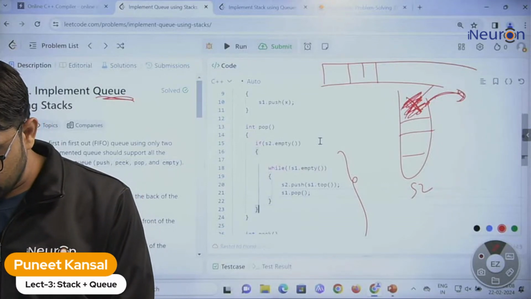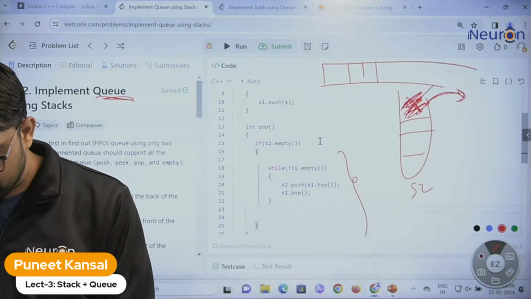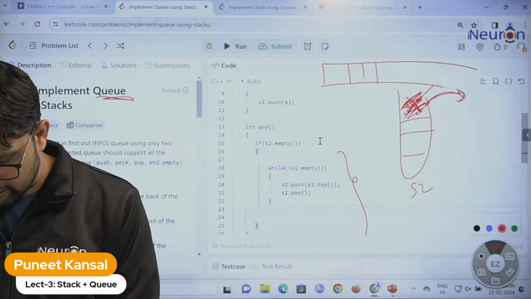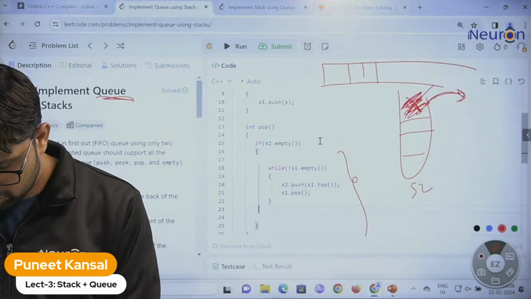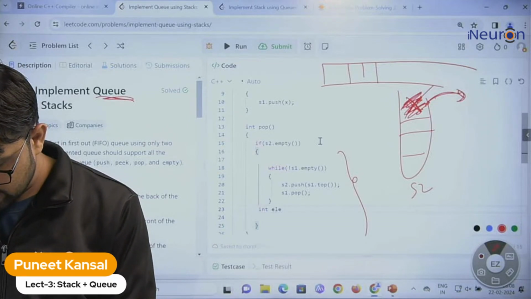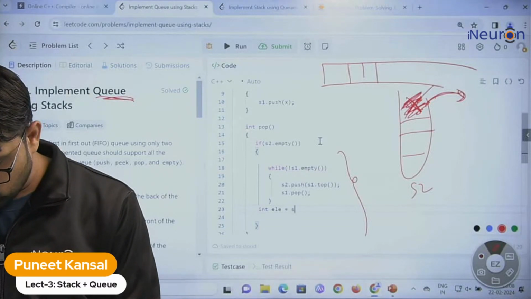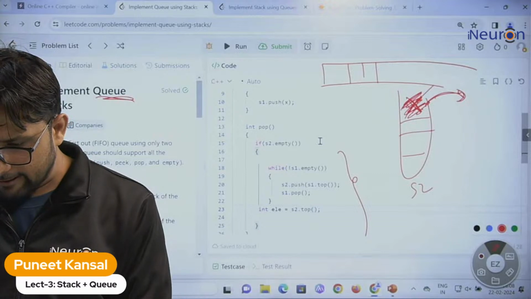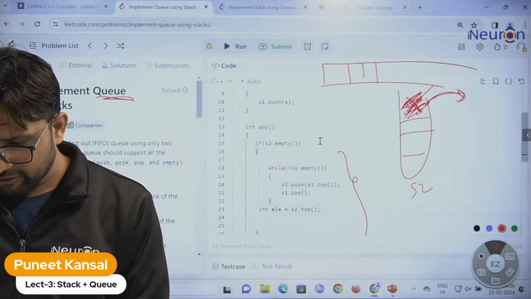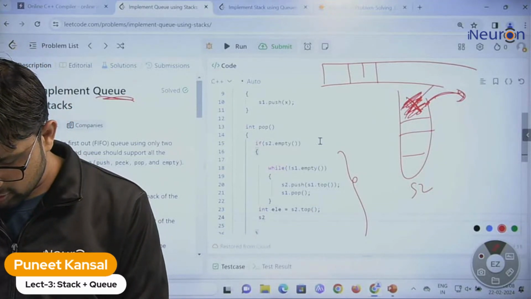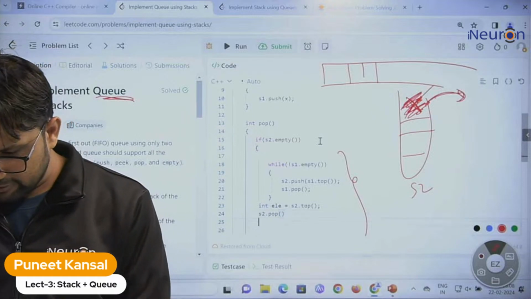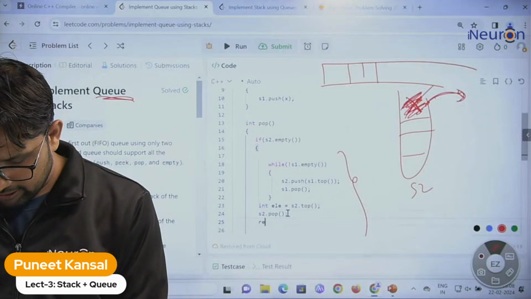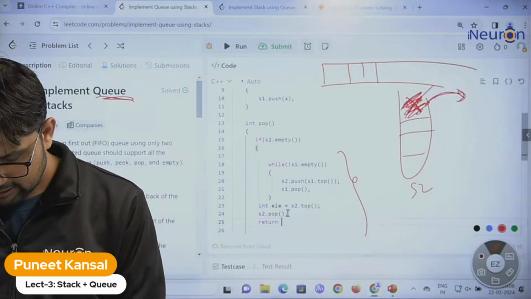Okay, and after coming out of the loop, I'm taking the top element from stack 2 into an int variable. So I'm taking the top element, s2.top. Fine. And after taking the top element, let me delete it, s2.pop, and after that, return this top element.